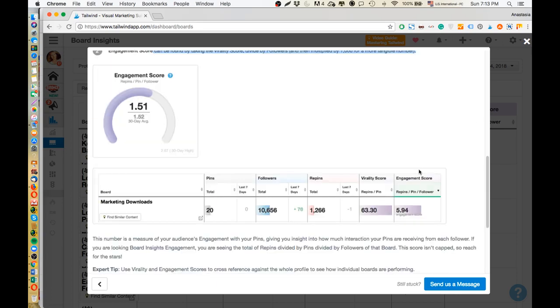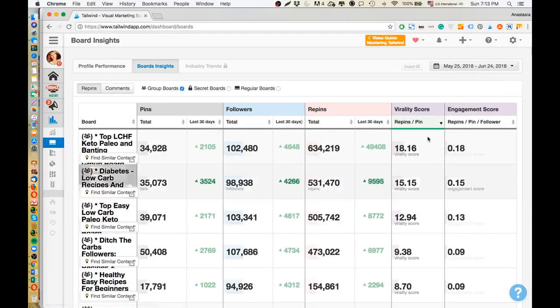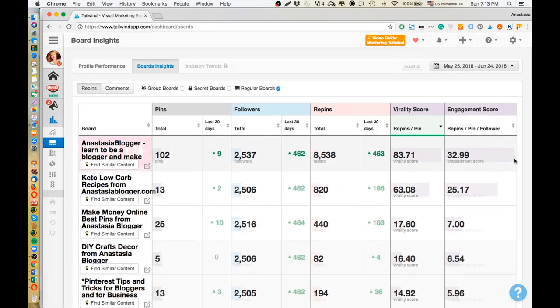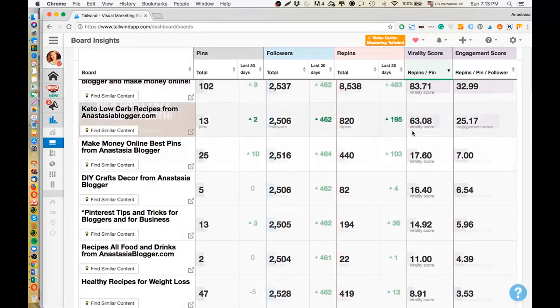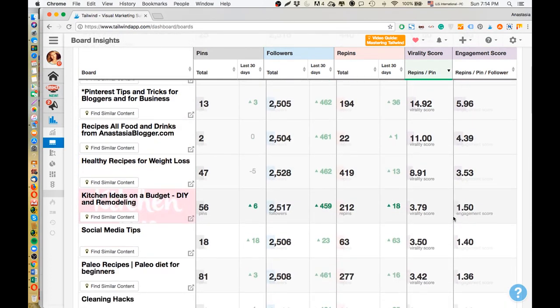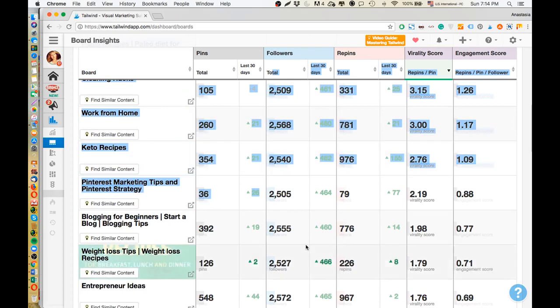So, engagement score involves the followers number. That's interesting, right? Compared to virality score. So when you analyze your own boards, let me just get back there. I look at my own boards right now, and you will notice that virality and engagement are usually decreasing for boards in a linear manner. Look here, higher virality usually corresponds to higher engagement. That's because all your boards have approximately the same number of followers. Most of the people follow your entire account and not just a few boards.